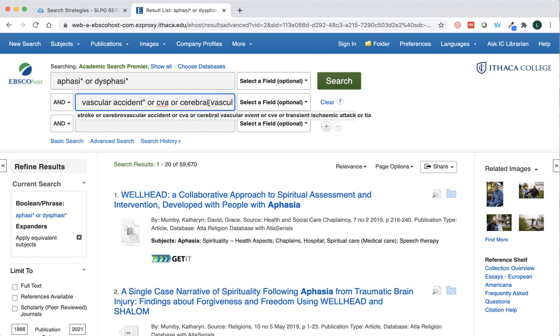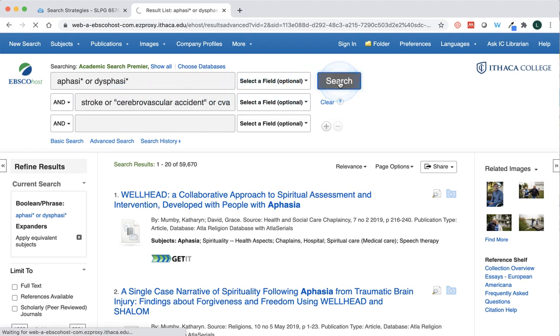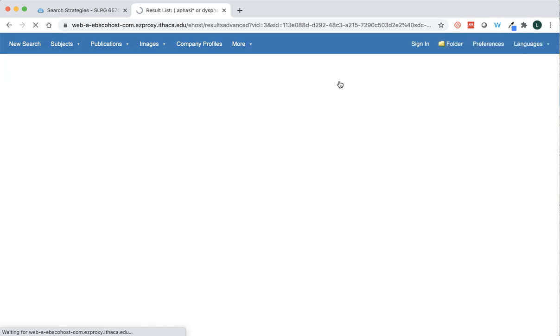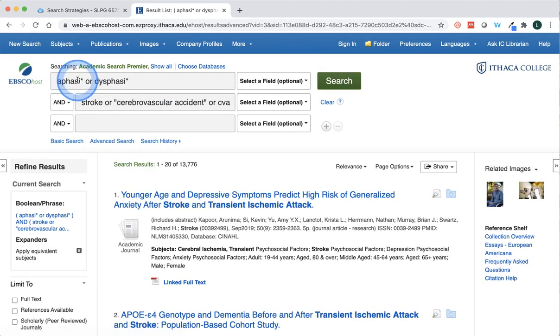You can do that with any phrases in your search, and it will just make things a little more precise. So there's this strategy for the endings, and then if you have a phrase, you can put it in quotations.